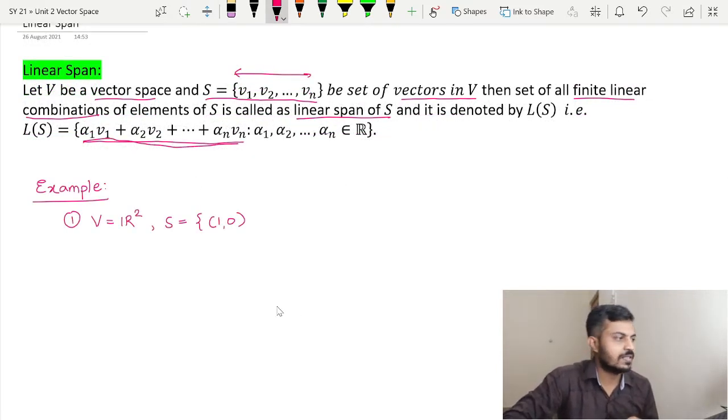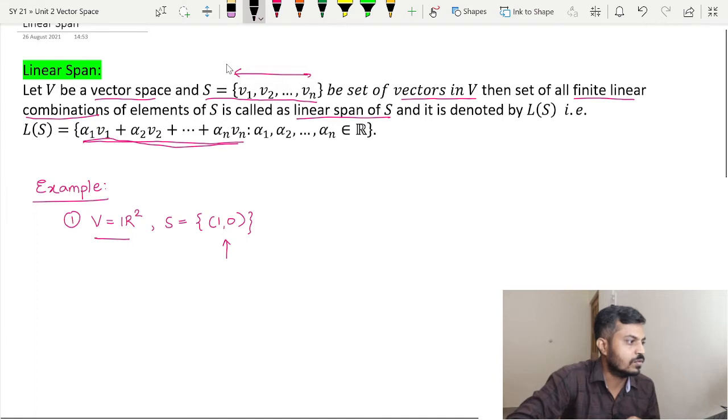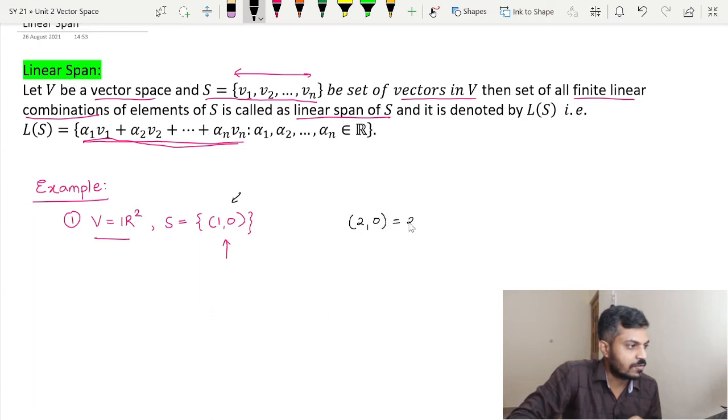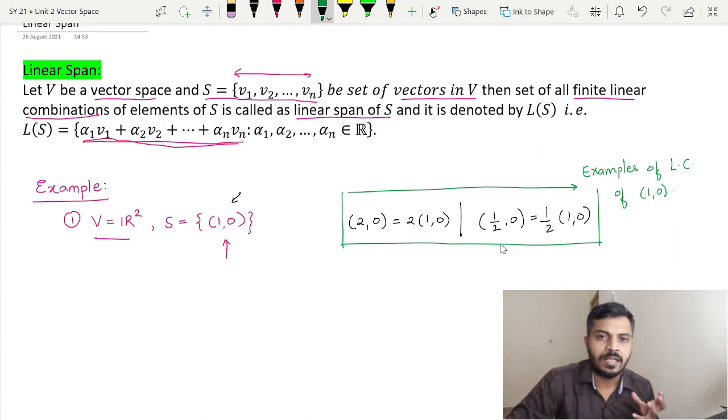So let us talk about the first example. Over here the vector space is R2 and our S is containing only one vector, that is (1, 0). Now what do you mean by a linear combination of this vector? (2, 0), (3, 0), (4, 0). These are all examples of linear combinations. Why? Because this (2, 0) can be written as 2 multiplied by (1, 0). Similarly, this (1/2, 0) can be written as 1/2 multiplied by (1, 0). So these are examples of what? Linear combinations.